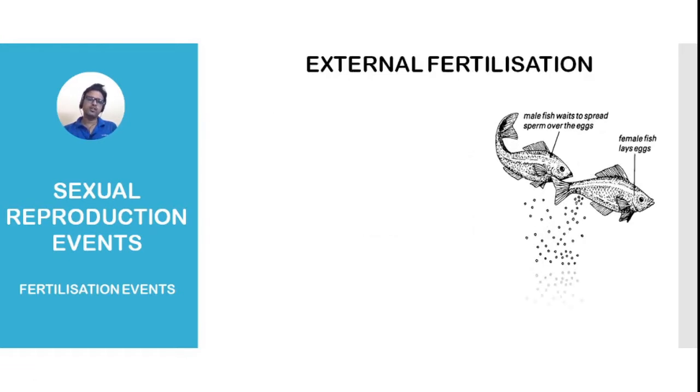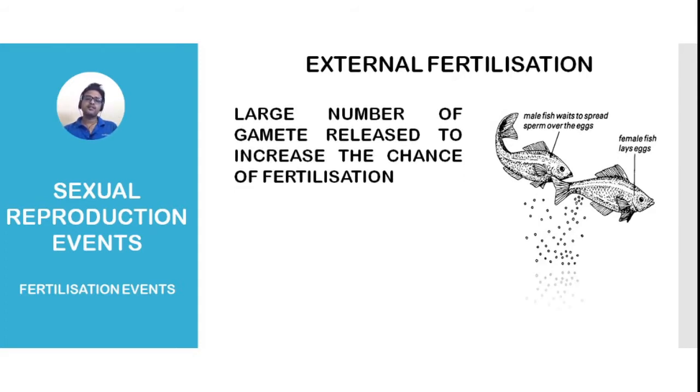And as we know, in case of external fertilization, male and female gametes fuse outside the body. That's why a large number of gametes are released to increase the chance of fertilization. You see the male and female gametes fuse and form the zygote inside the water. Now this zygote will mature and give rise to the new offspring in water.